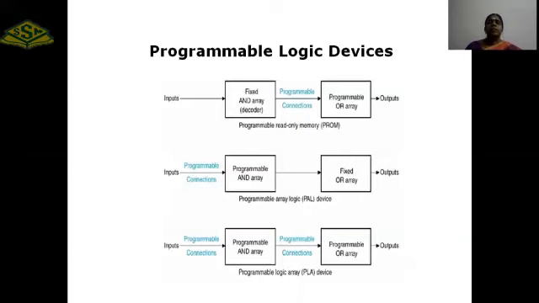So this is a pictorial representation for PROM, PAL, PLA. In PROM, the AND array is fixed, followed by a programmable OR array. In PAL, the AND array is programmable with a fixed OR array. In PLA, both AND and OR arrays are programmable.